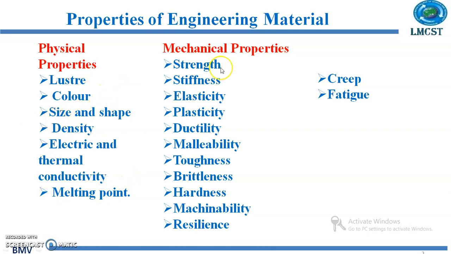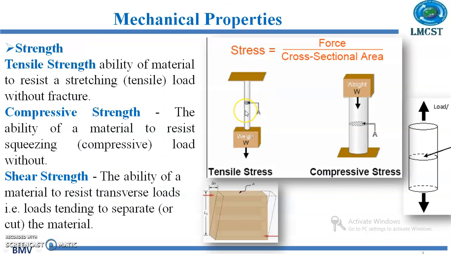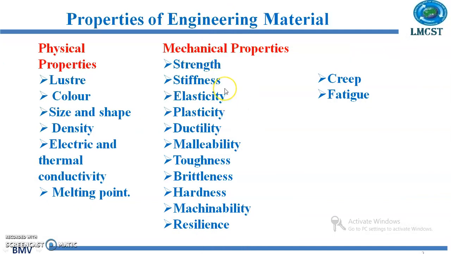That is, we have strength, stiffness, elasticity, ductility, malleability, toughness, brittleness, hardness, machinability, resilience, creep, and fatigue. Let us see this one by one. First, it is the strength. Strength is the ability of a material to resist load without failure.